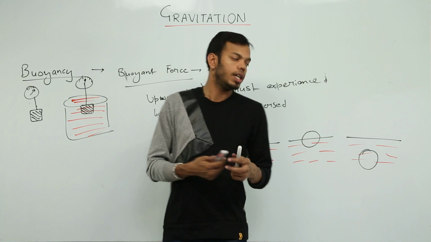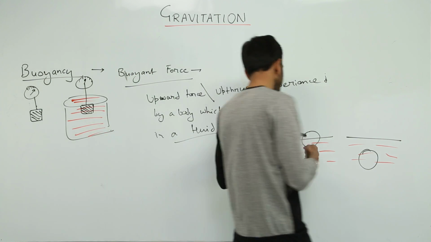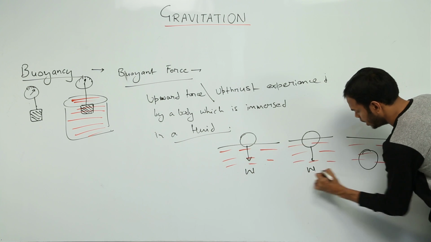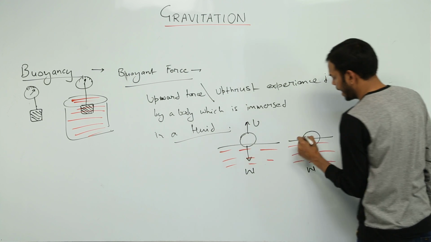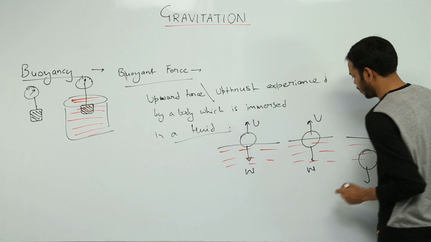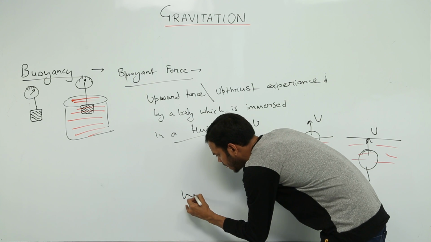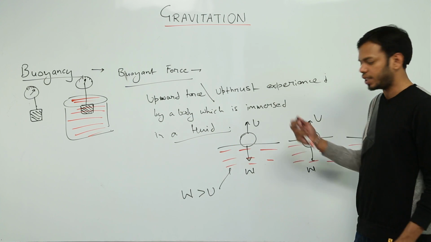What can cause these effects? Why can bodies sink? In each case there is a weight acting on the body, and there is an upthrust acting on the body. Upthrust, that is the upward force, right? So now we know if weight is less than upthrust, the body will float on the surface.